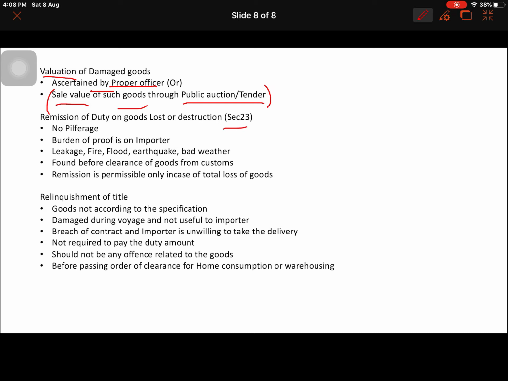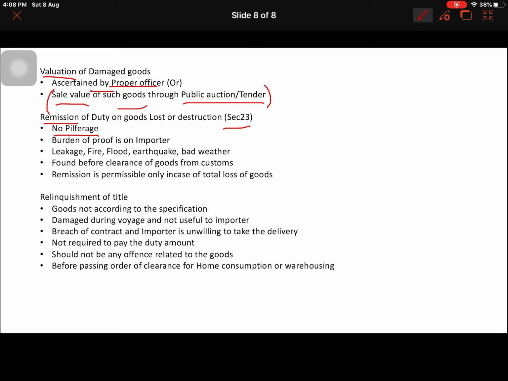Okay, and next we are coming to section 23, which is remission of duty, which means giving back or repaying the duty from the customs to the importer. Here there are certain terms and conditions. No pilferage, which we saw earlier, is governed by section 13. Here we are in section 23, so no pilferage should have happened. If there is pilferage, it is section 13, which means no duty liability will come to you.